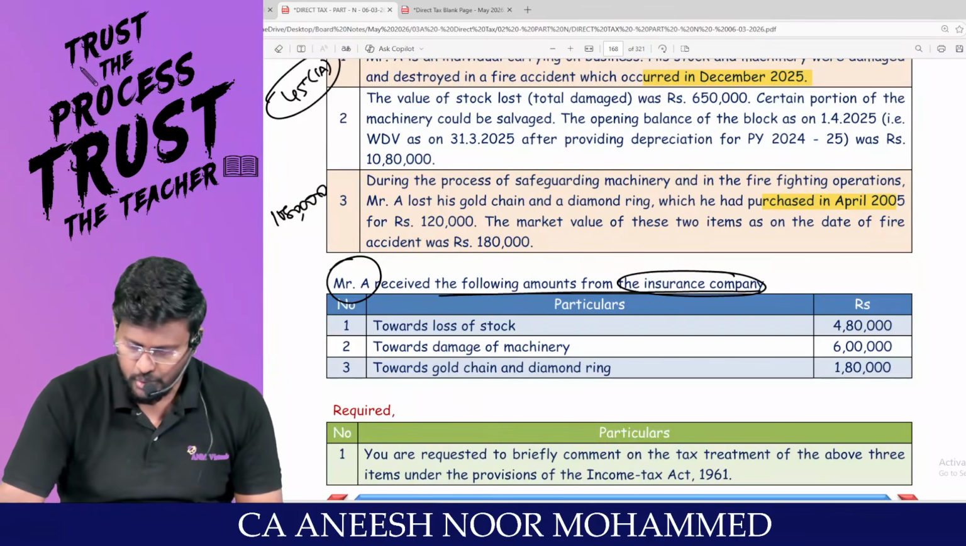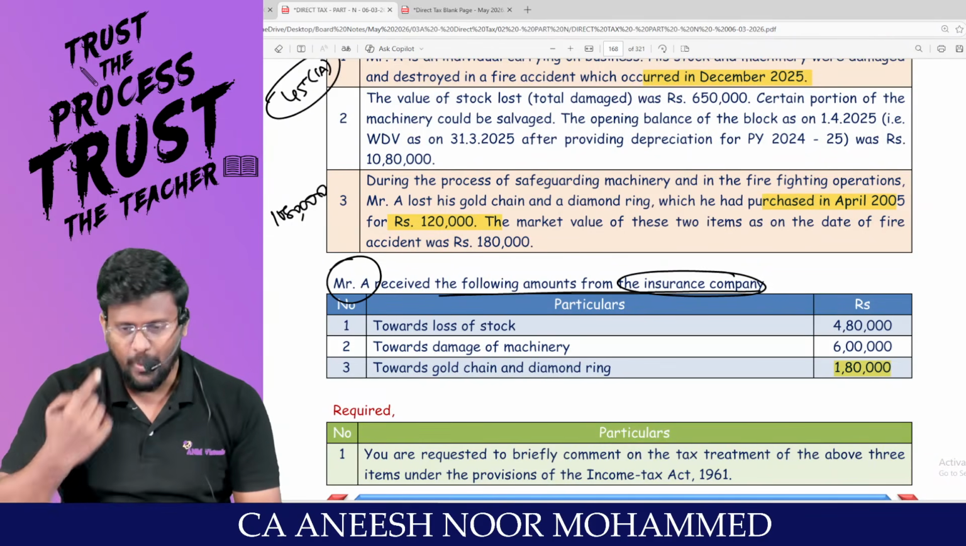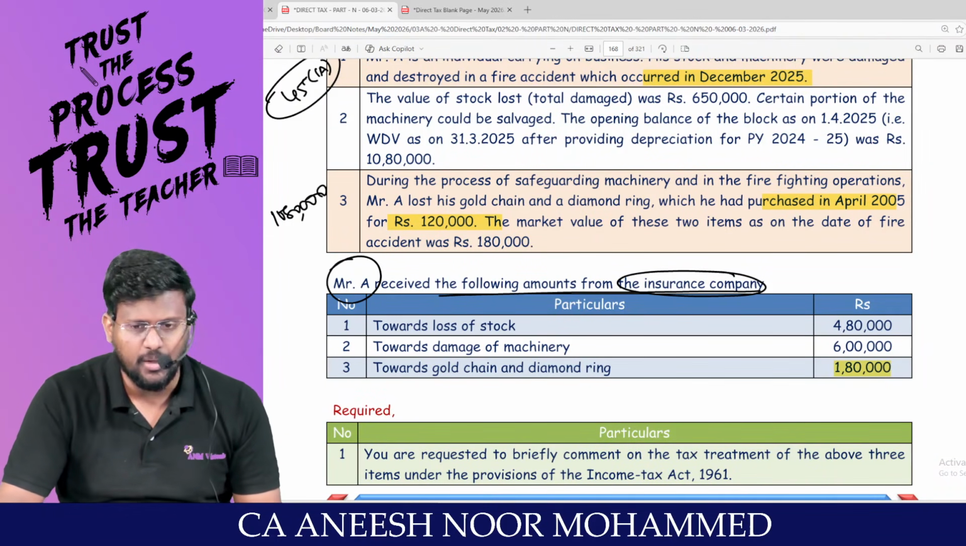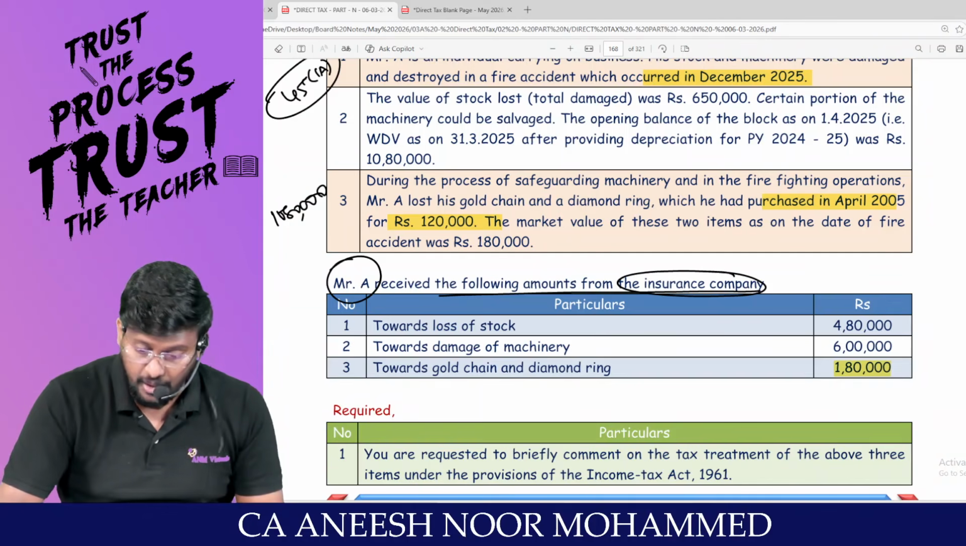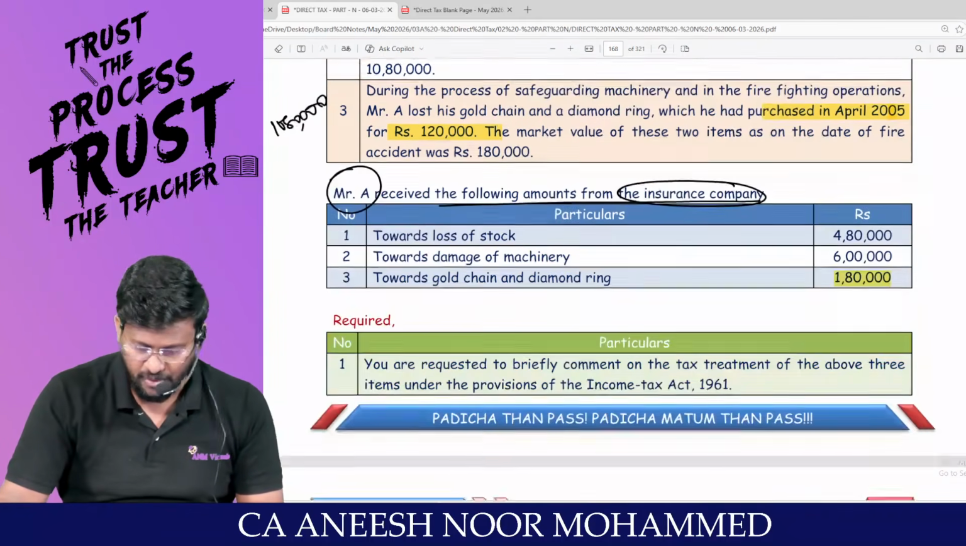So, the insurance company gave 1,80,000. It was purchased for 1,20,000. So, 1,80,000 minus 1,20,000 will be long-term capital gain, because this was purchased in 2005 and the fire came only in 2025.